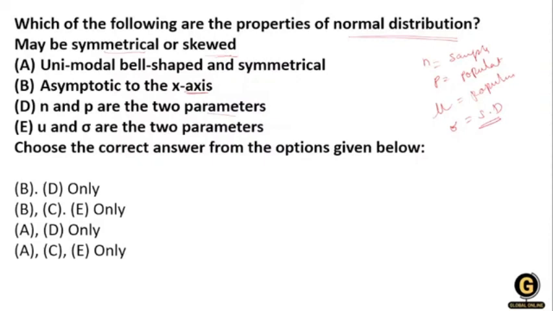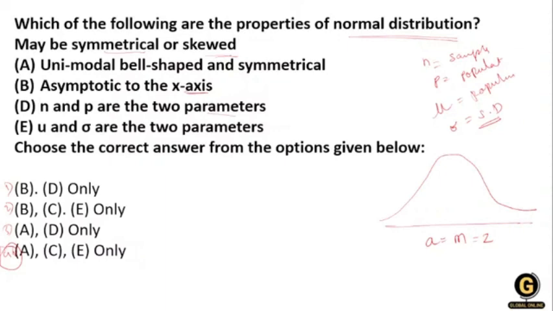Okay, so what will be the right answer for this question? What are the properties of that? Option number 1, 2, 3 and 4. Okay, let's understand what a normal distribution is. Normal distribution is where your diagram is exactly like a bell shape. Your distribution is in the bell shape when your mean is equal to your median and median is equal to mode.